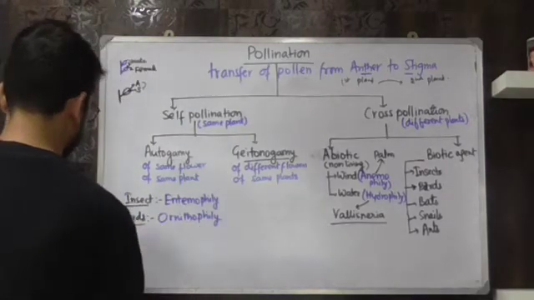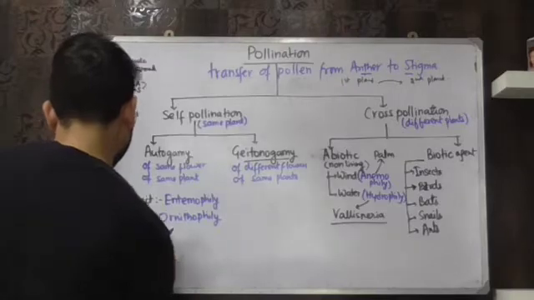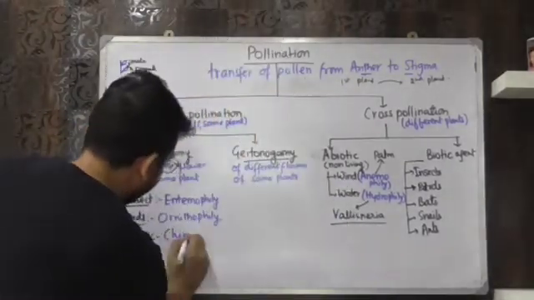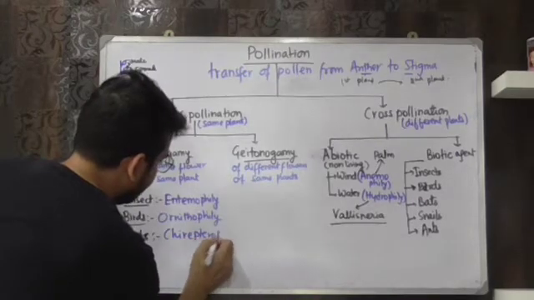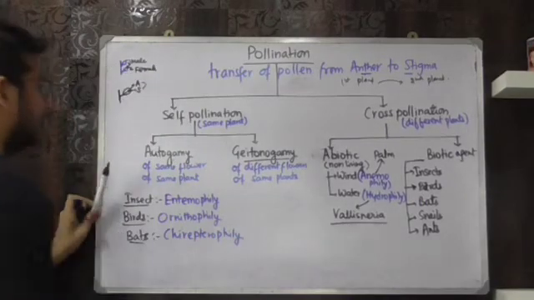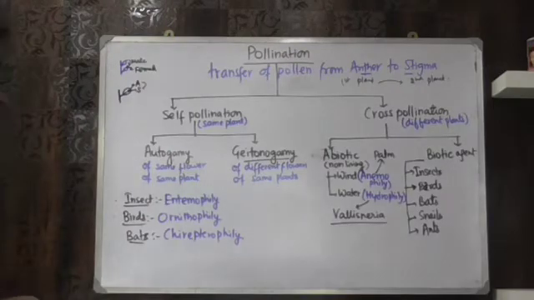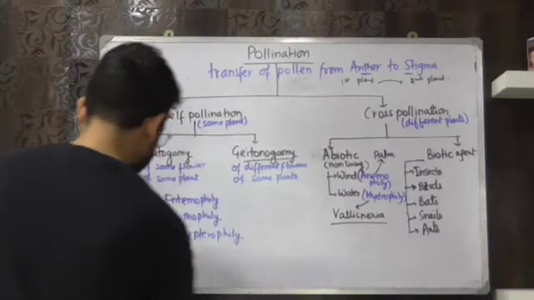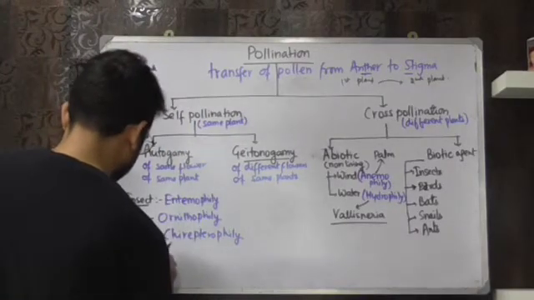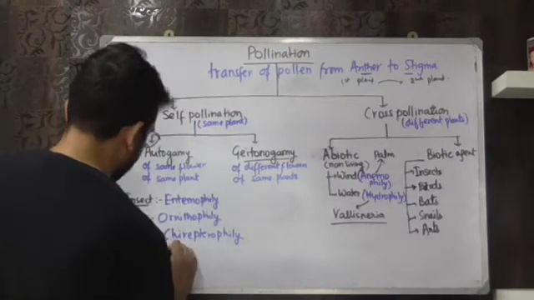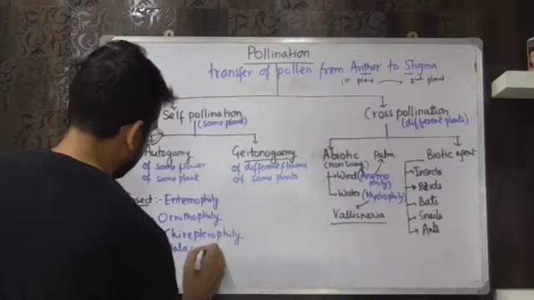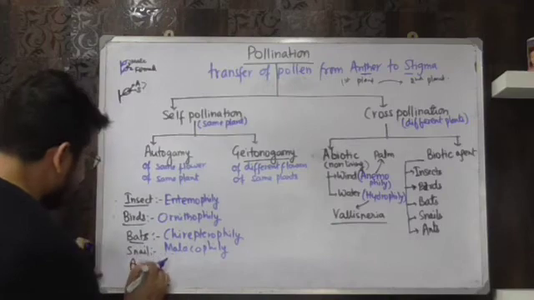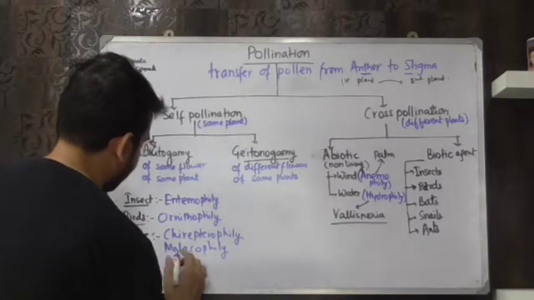Okay. Bats, it is called chiropterophily. Okay, chiropterophily. And by snails, it is called malacophily. The last one, by ants, it is called myrmecophily.